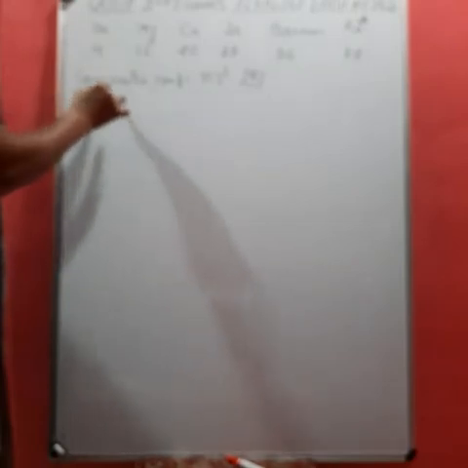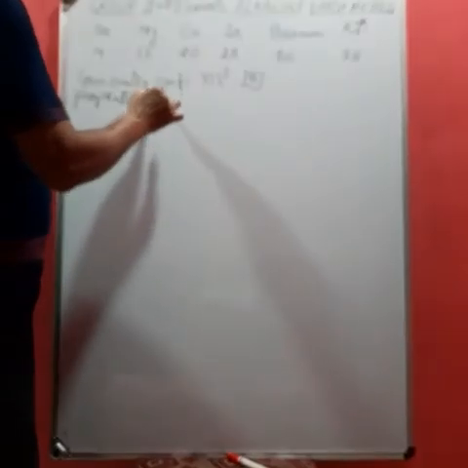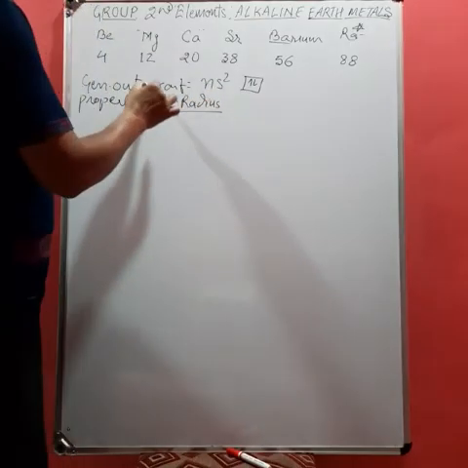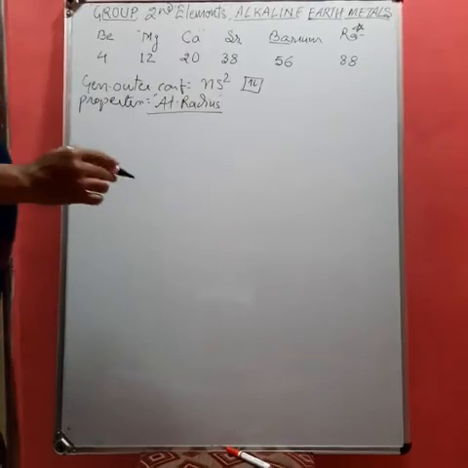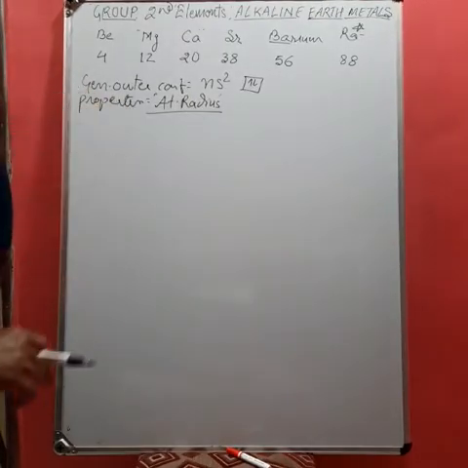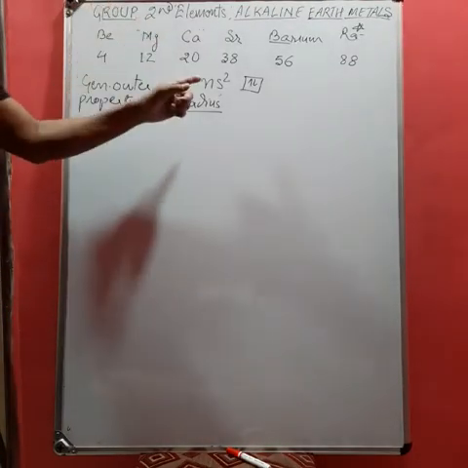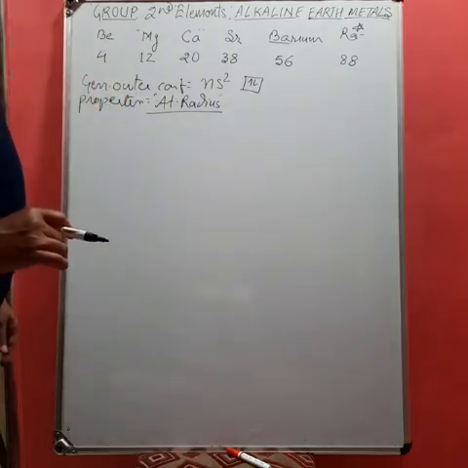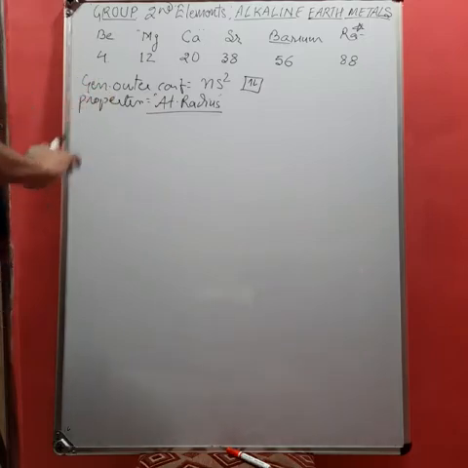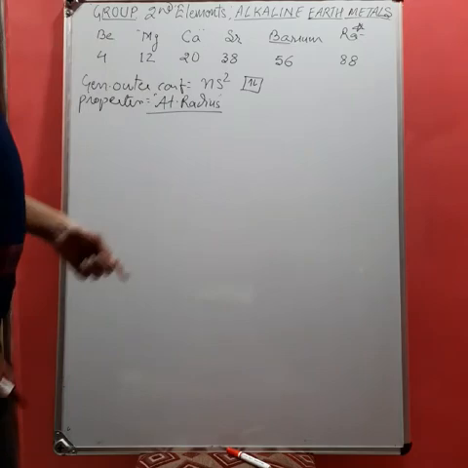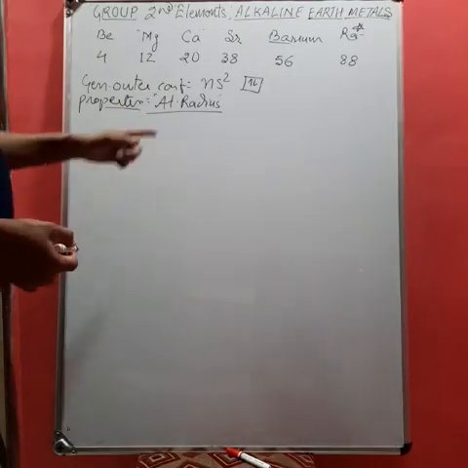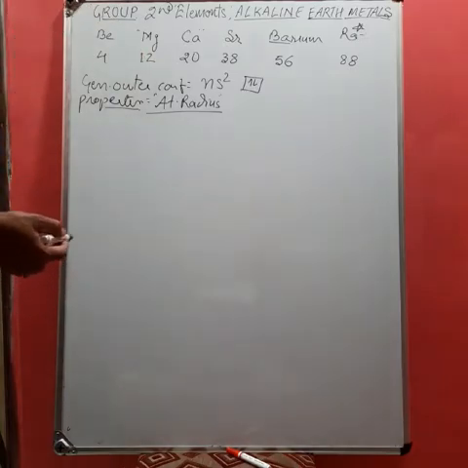Properties. First one, atomic radius. Students, after the study of alkali metals of the first group, now when we study alkaline earth metals, we have to compare all their properties with the alkali metals. Therefore, I am also giving the study of the comparative properties.